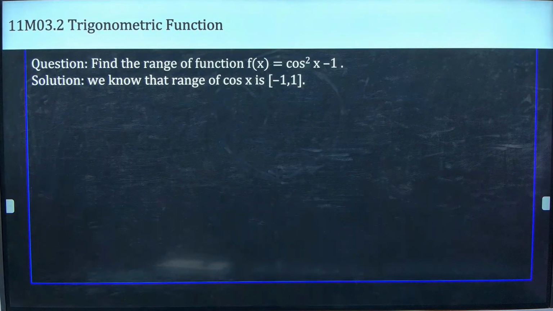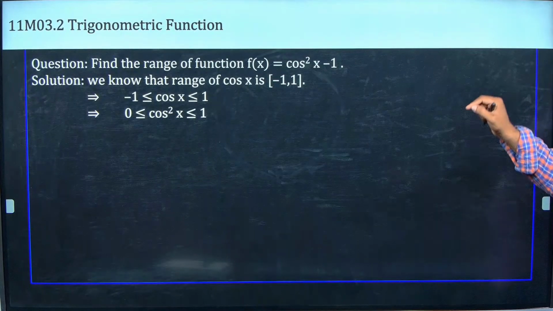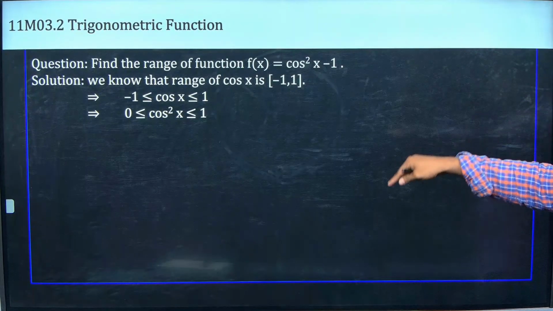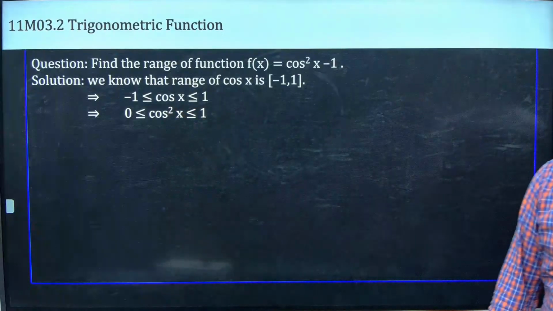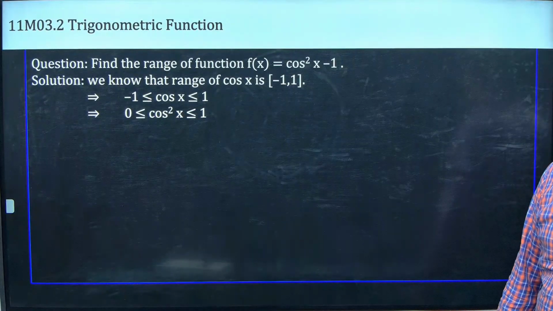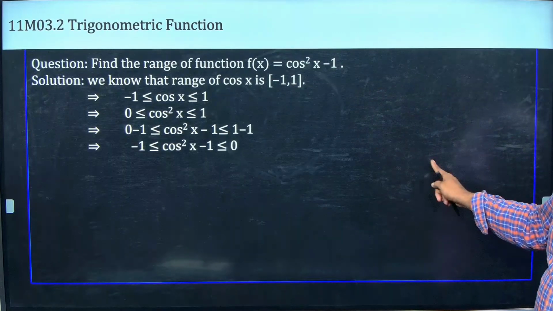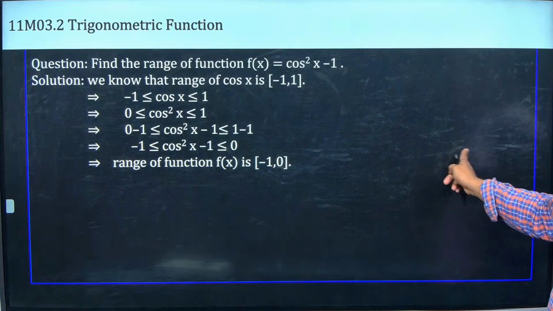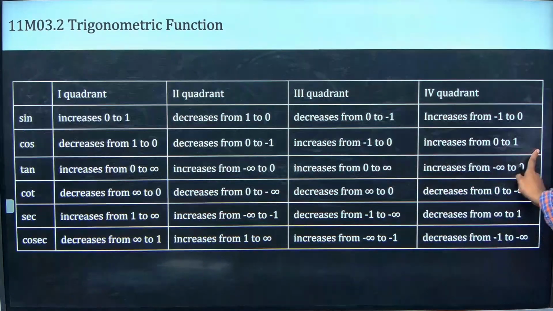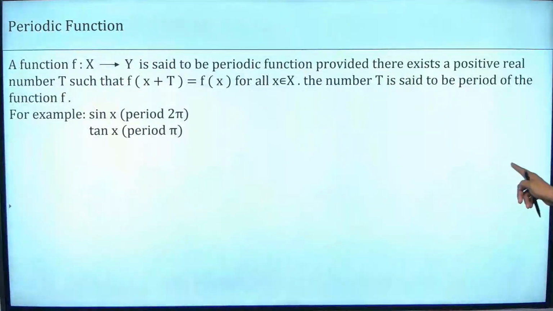Find the range of cos square x -1. Okay, so now what I will do, see, when cos square comes, the -1 should have gone to 0, because it cannot take that. So then I will put -1 on both sides, so it will become -1 to 0. Are you getting it?